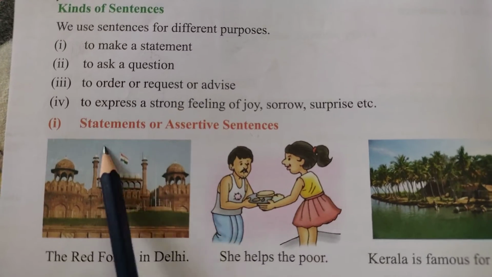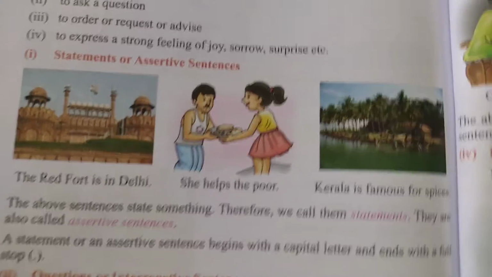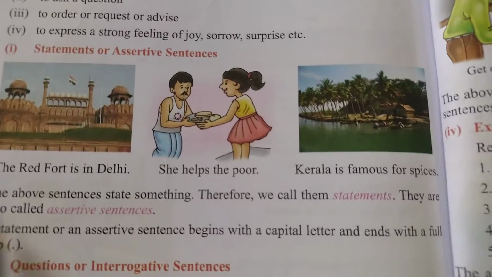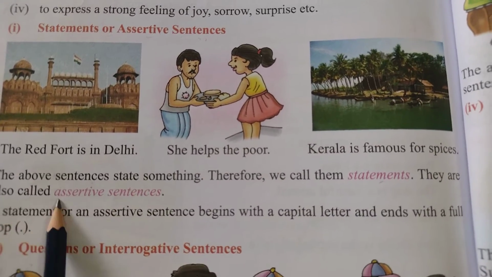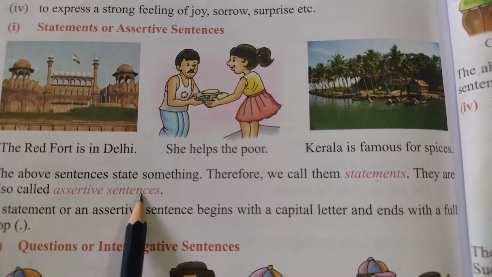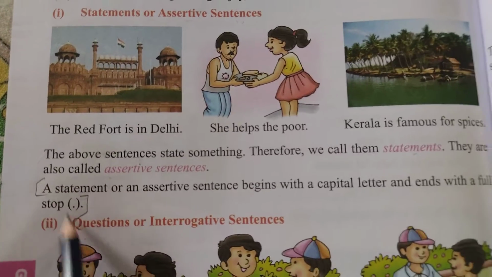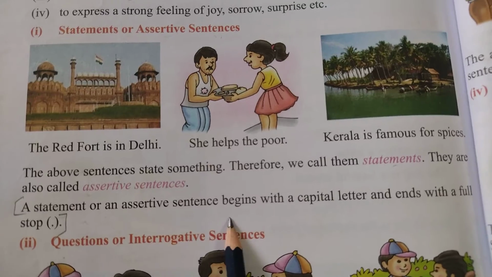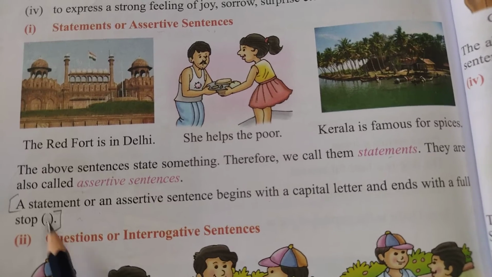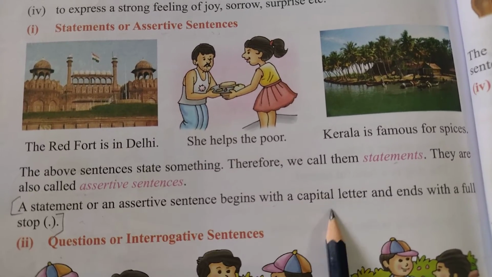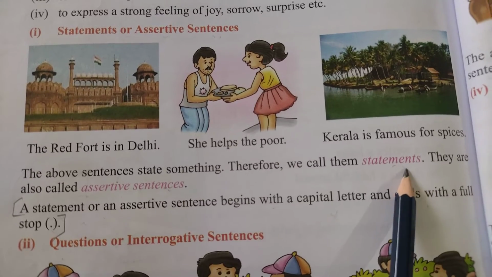Remember, children, a statement or assertive sentence is the first sentence where we give clear information. The above sentences state something, therefore, we call them statements. They are also called assertive sentences. This is the definition of the assertive sentence. A statement or an assertive sentence begins with a capital letter and ends with a full stop. It's a plain sentence. It is called an assertive sentence or the statement.